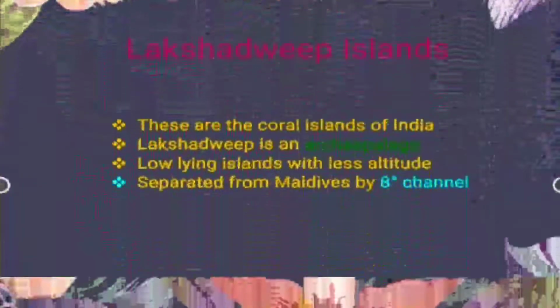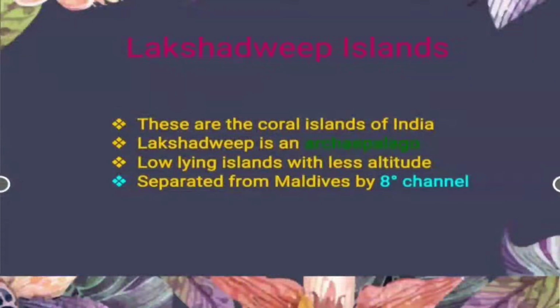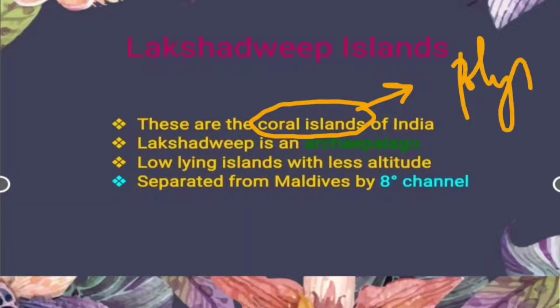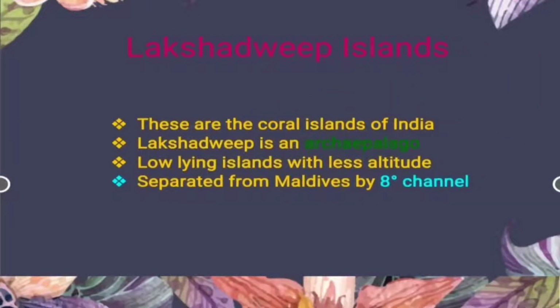Let's get started with the Lakshadweep Islands. Lakshadweep Islands are coral islands. Corals are marine invertebrates which form compact colonies of many identical polyps. Now, what are polyps? Polyps are simply tiny soft-bodied microorganisms related to the sea anemone. Fine. Now, Lakshadweep is simply an archipelago.